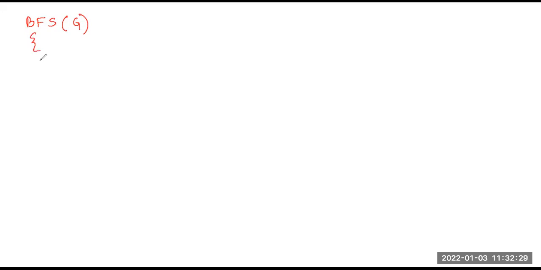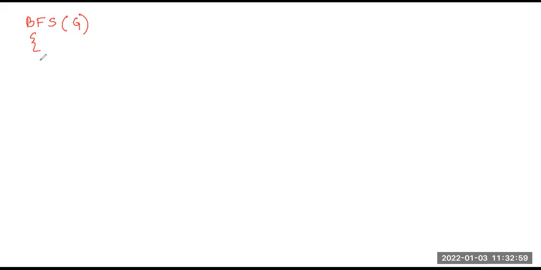What was the concept? First, all the vertices we consider to be unvisited. So initially we set all vertices to be unvisited and all the edges to be undiscovered. Then I will choose any start vertex, add that vertex to the level and visit that vertex.